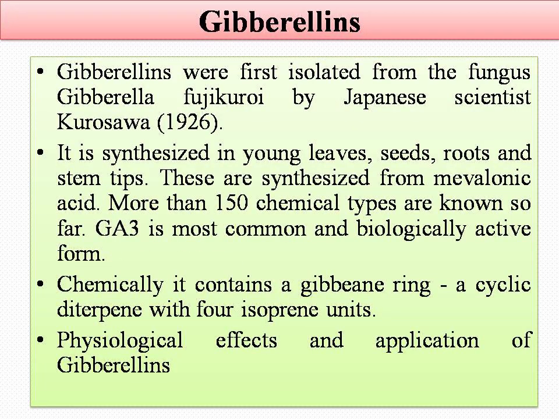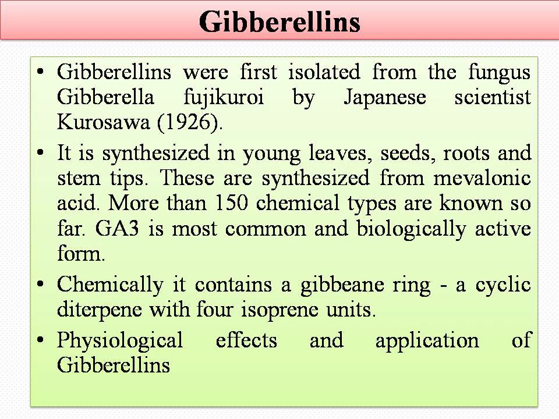Next growth hormone, or the second growth hormone, is called gibberellin. Gibberellin can be isolated from the fungus Gibberella fujikuroi, and more than 150 chemical types of gibberellin are known. Out of that, GA3 or gibberellin 3 is the most common biologically active form of gibberellin. It can be synthesized from mevalonic acid.